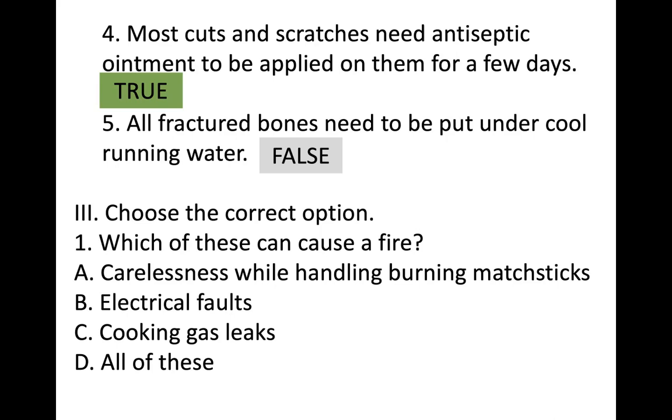Moving on to Roman number 3, choose the correct option. Which of these can cause a fire? A. Carelessness while handling burning matchsticks. B. Electrical fault. C. Cooking gas leak. And D. All of these. Of course, all these 3 statements can cause a fire. So it is all of these.